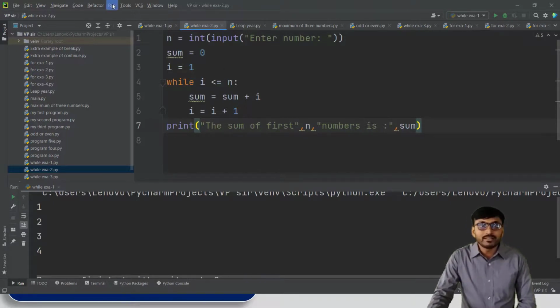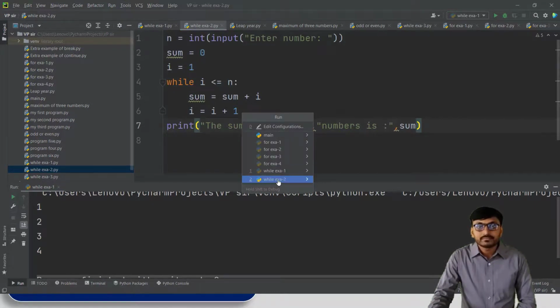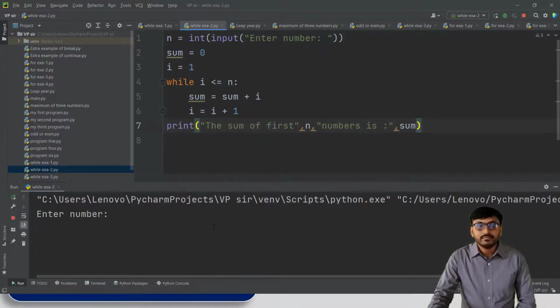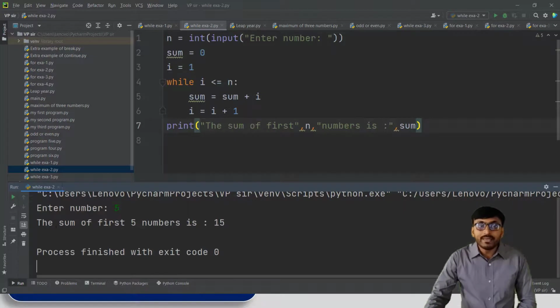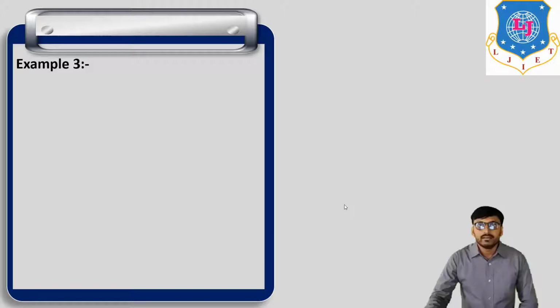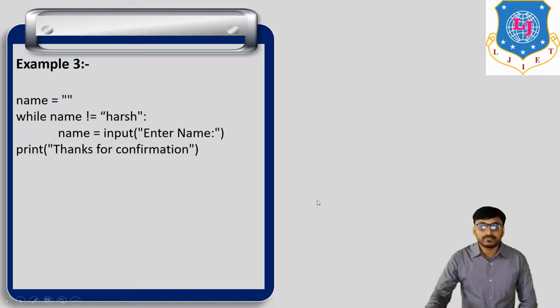Now if we run this program, it asks to enter a number. If we enter the number 5, then we get the sum of the first 5 numbers is 15. So this is about the second example of a while loop. Now the third example of a while loop.